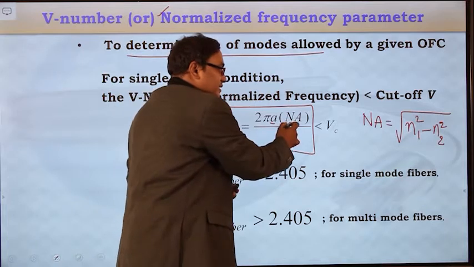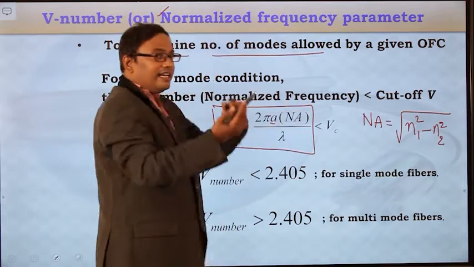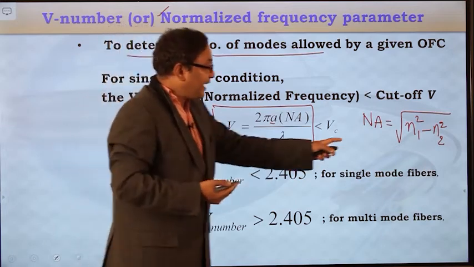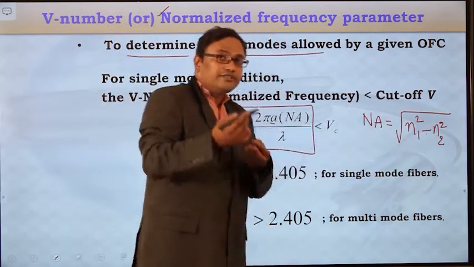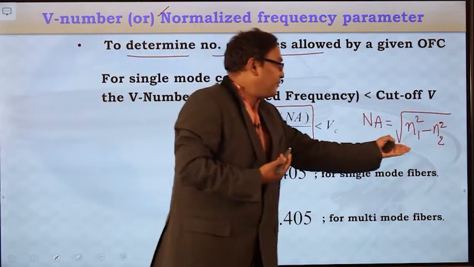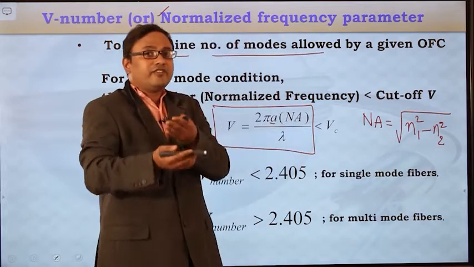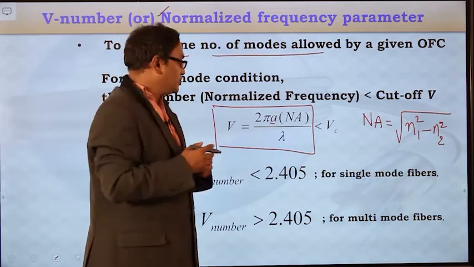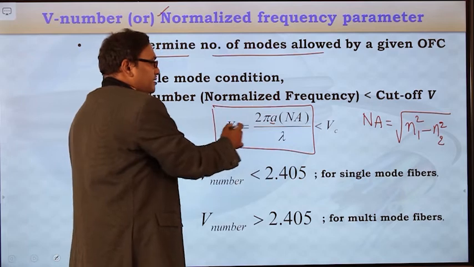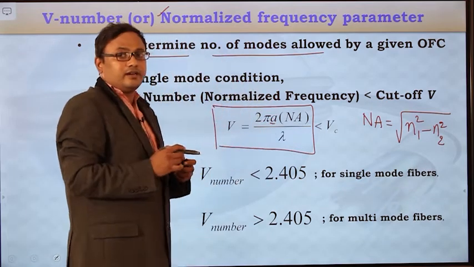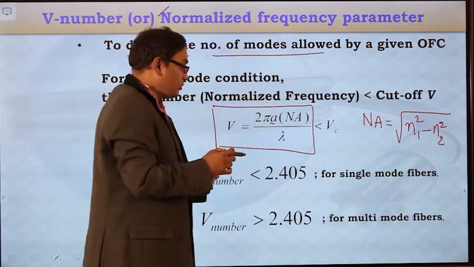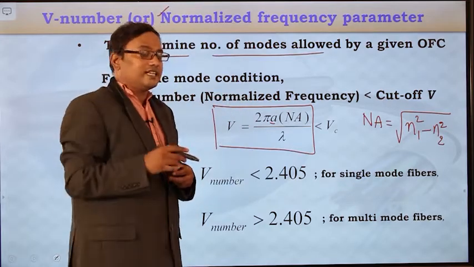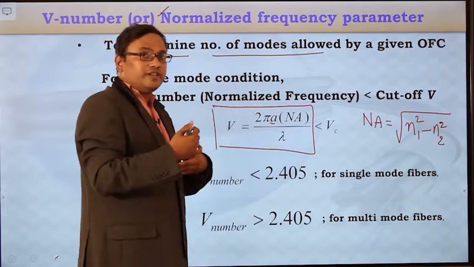And the numerical aperture is nothing but the light gathering capacity of any optical fiber cable, which depends on the refractive index of core and cladding. So if the material property changes, n1 and n2 values will change. If n1 and n2 change, then the light gathering capacity of the fiber also will change. So here V number also depends on the numerical aperture of the fiber. And also if the wavelength of the signal is larger, then fewer modes will enter.